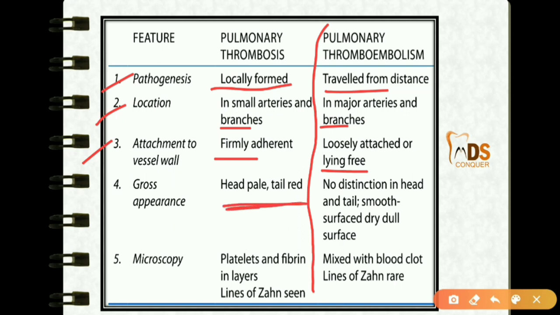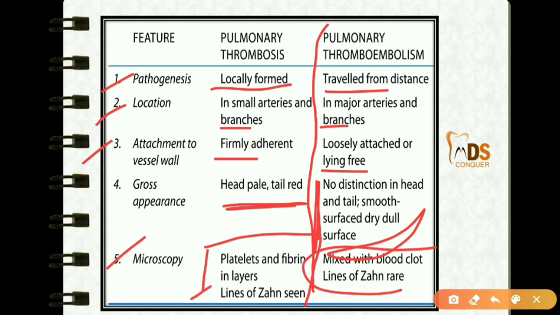In a thrombus, the head will be pale and the tail will be red, whereas here there is no distinction between head and tail, and a smooth surfaced, dry, dull surface can be seen. In microscopy, this is very important: platelets and fibrin layers and lines of Zahn are seen in a thrombus, whereas an embolus is mixed with blood clot, and lines of Zahn are very rare. These are the important differences between pulmonary thrombosis and pulmonary thromboembolism.